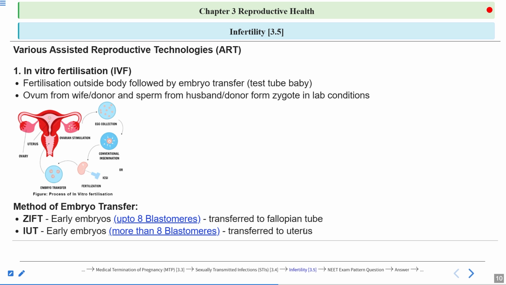So the early embryo which has up to 8 blastomeres is transferred into the fallopian tube, and the embryo which has more than 8 blastomeres is transferred into the uterus. Okay, so these are the methods of embryo transfer. And the fertilization is carried out by conventional insemination or by ICSI.